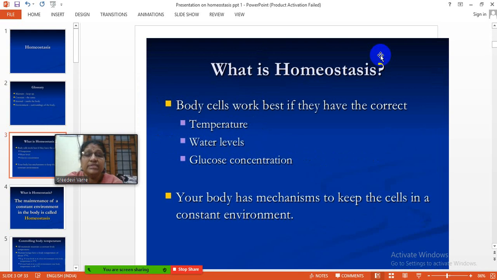So what is homeostasis? Body cells work best if they have the correct conditions. If the cells are in correct condition, then they will work properly. So, what are the factors which influence the cells? Temperature, water levels, and glucose concentration. These are the things which have an impact on the body cells. So, the body works to keep the cells in a constant environment.